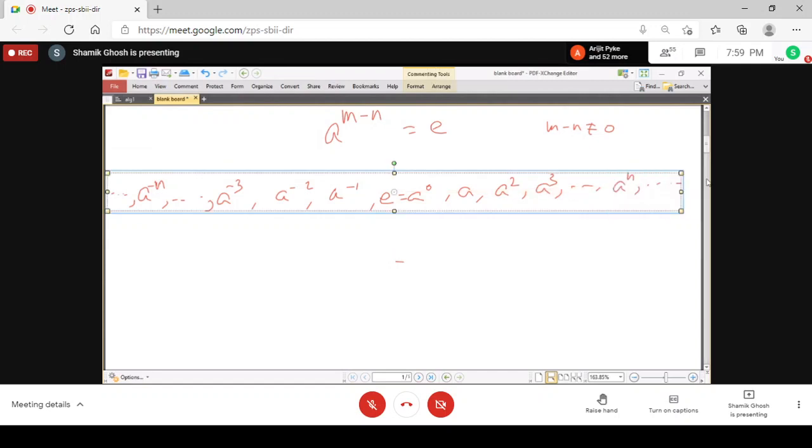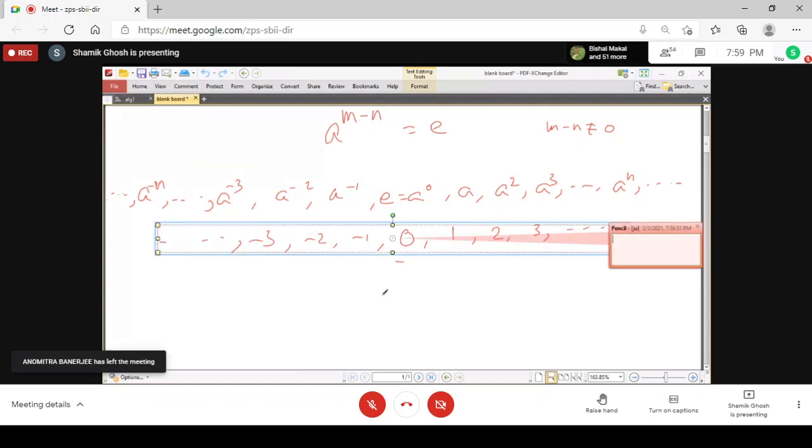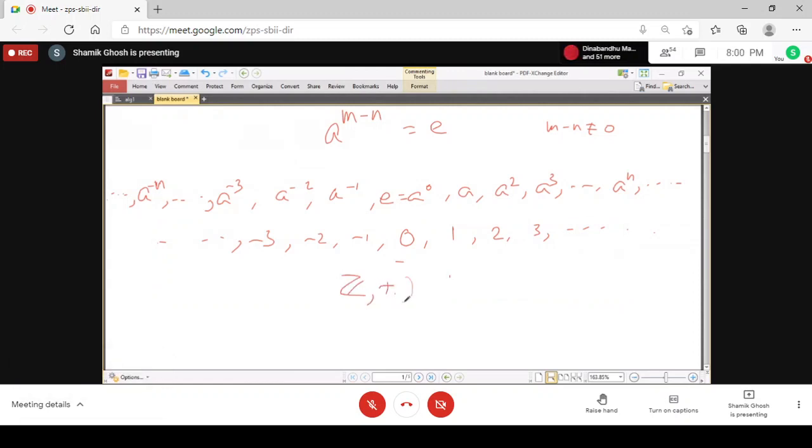And you can have just a replica of the group Z, though Z is under addition, but you see that this is 0, 1, 2, 3, and so on, and here -1, -2, -3, and so on. So Z plus is an example of an infinite cyclic group. In fact, later on we will see that structurally every infinite cyclic group is the same as that of Z plus.